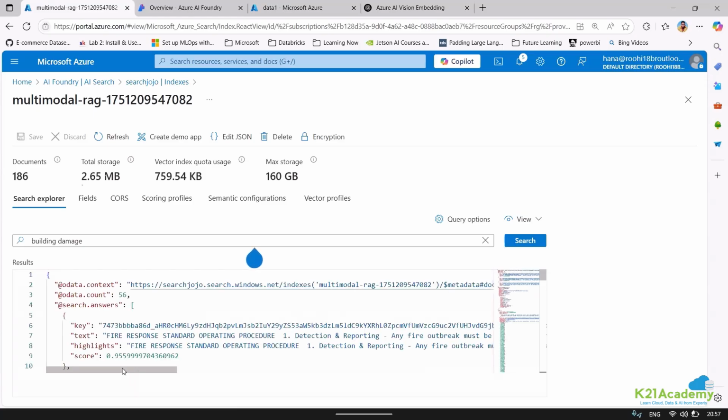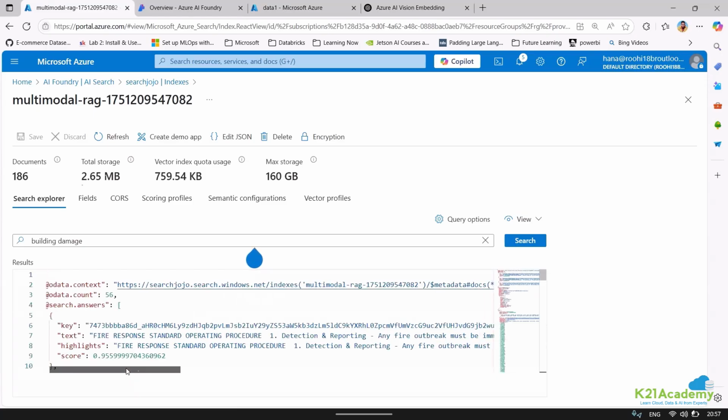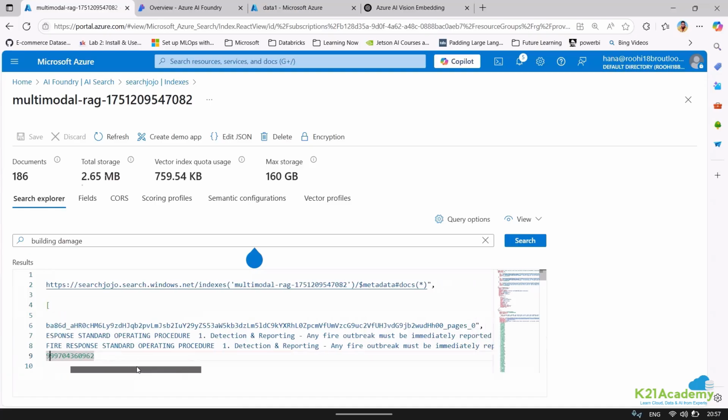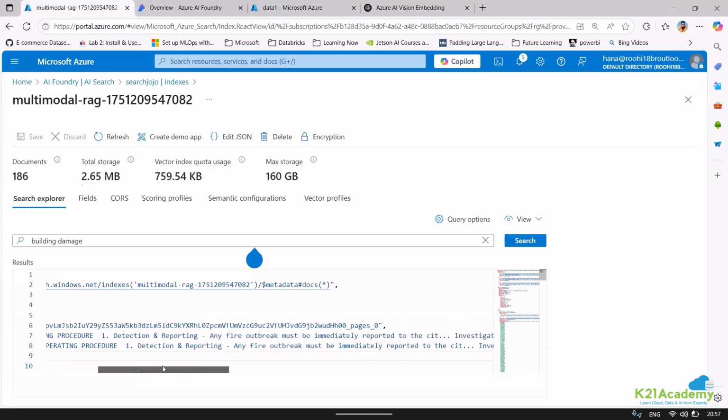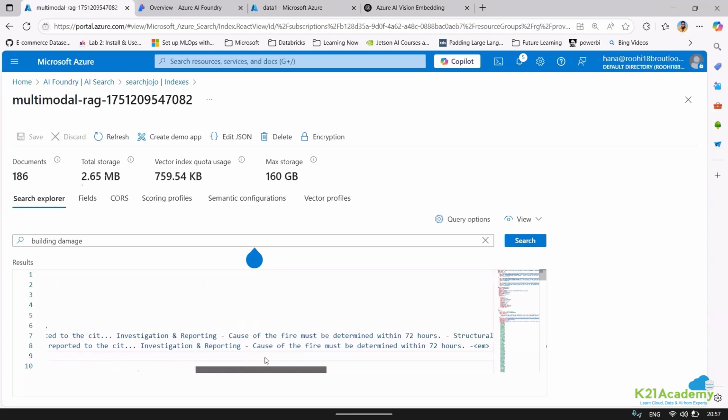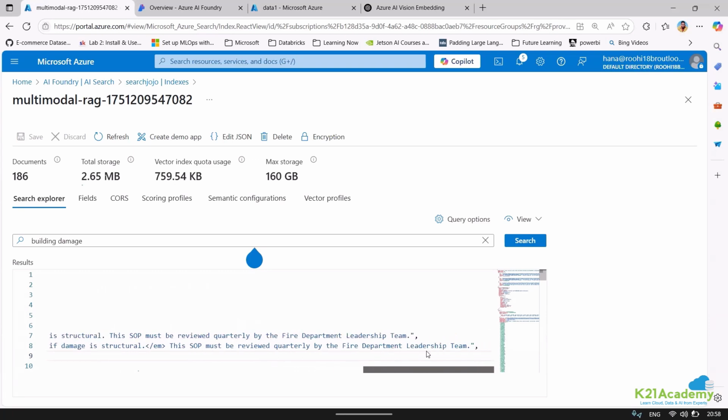This is the highest rank where I'm getting fire response. Can you see the score is 0.955? Okay. And this is what we are getting for fire response standard operating detection and reporting. Any fire outbreak must be immediately reported to the city. This is the information that we are able to see. Structural audit, damage is structural. Can you see? It does make sense.